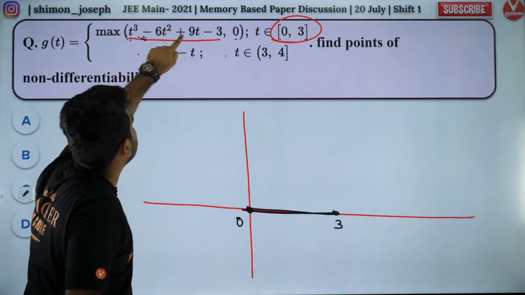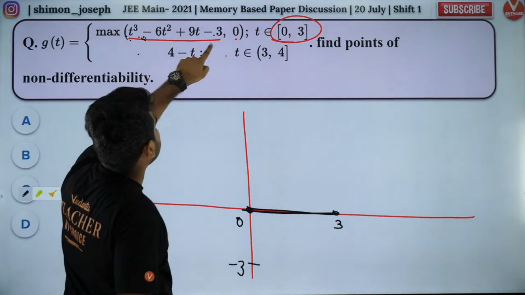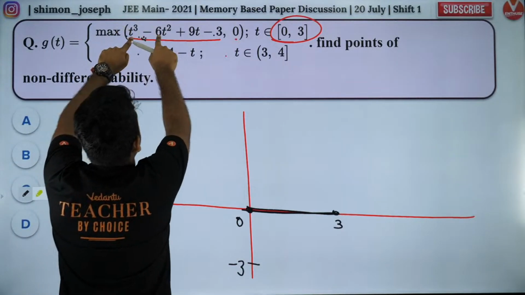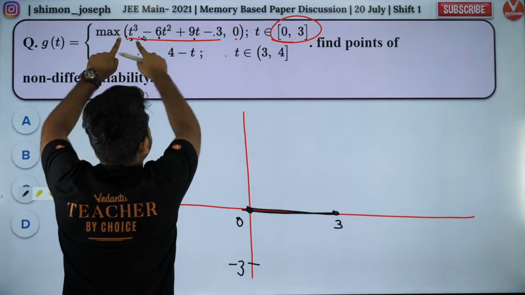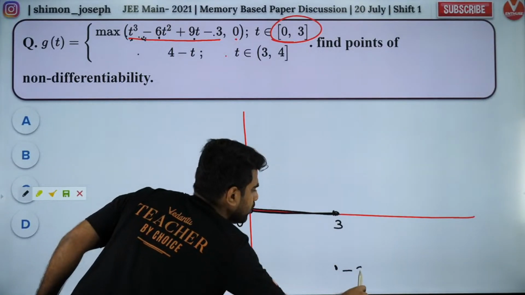This function at 0, the value is minus 3. At 3, the value is what? At 3 it will be 27 minus 54 plus 27. That will cancel. At 3 also the value will be minus 3.